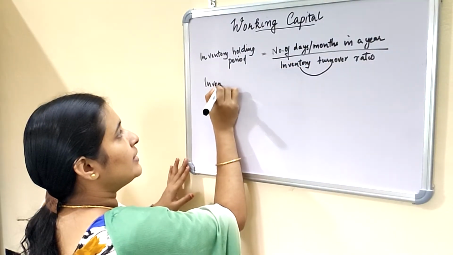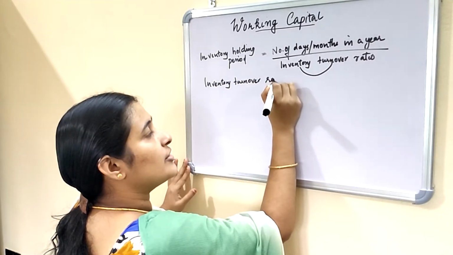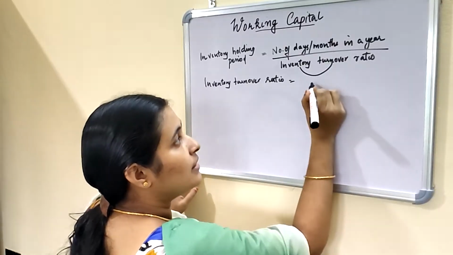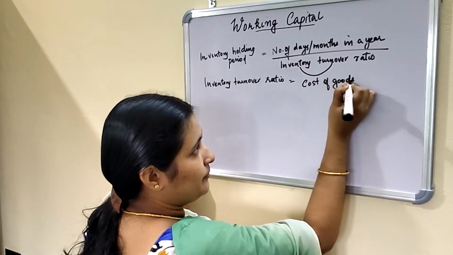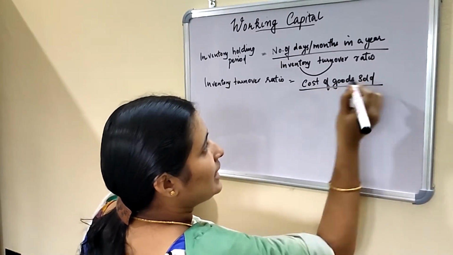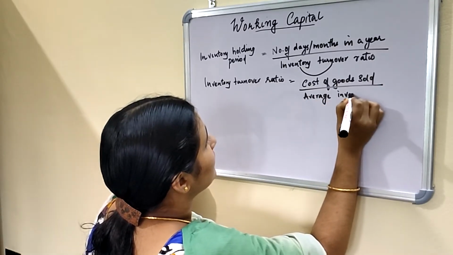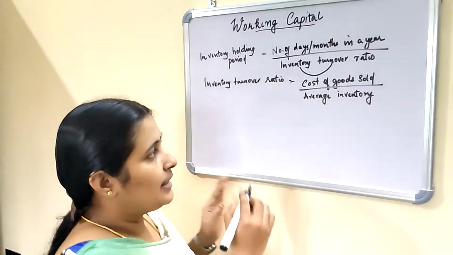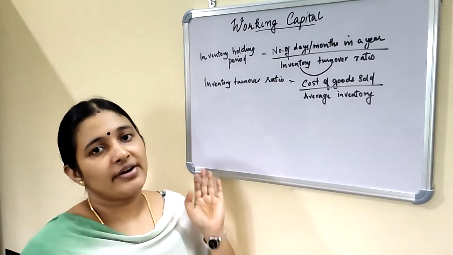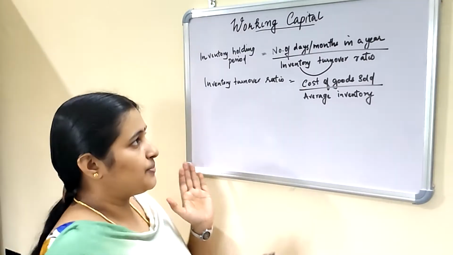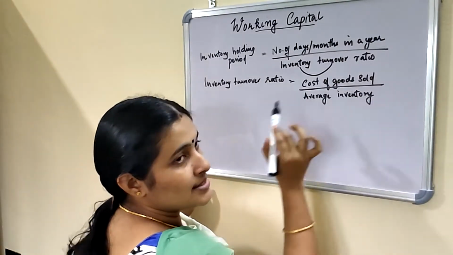How to compute inventory turnover ratio? Inventory turnover ratio can be calculated as cost of goods sold divided by average inventory. This is the formula for calculating inventory turnover ratio. And here the average inventory means opening inventory plus closing inventory divided by 2. That is a simple average. And here cost of goods sold is considered.